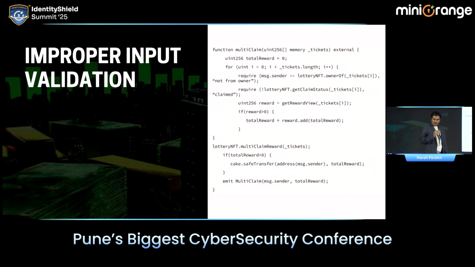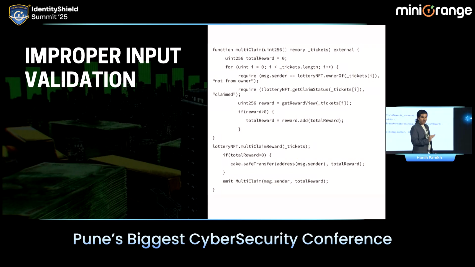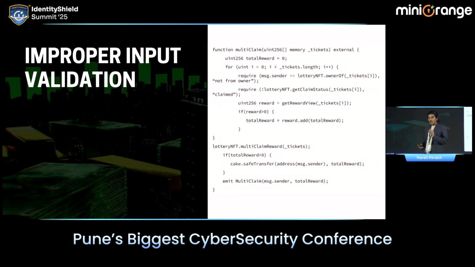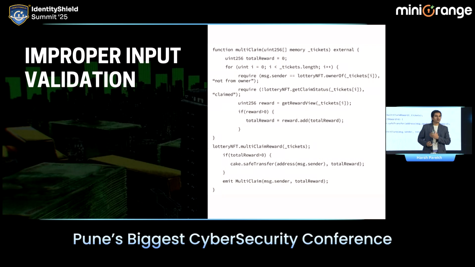However, if I come down in the multi-claim reward function, there are no checks over there whether the person trying to claim the reward of this particular ticket has already claimed or not. So I can execute the second function again and again and again to drain the entire funds from the wallet. This is an example of improper input validation and a broken access control mixture.